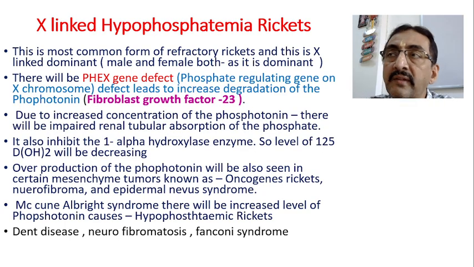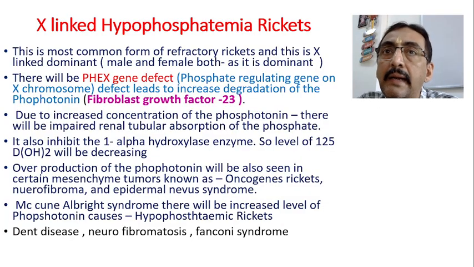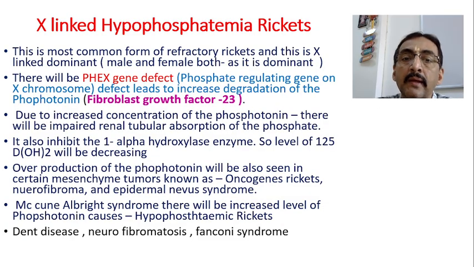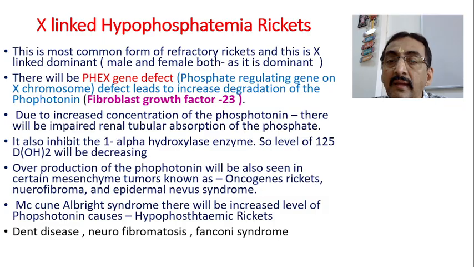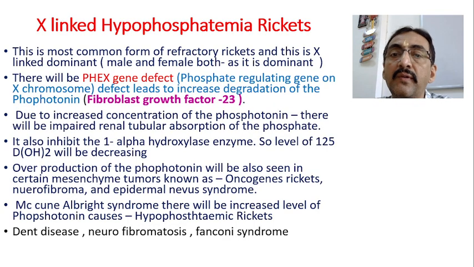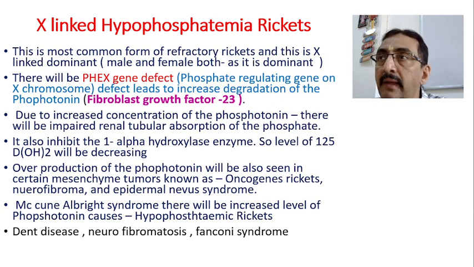Now the thing is, the absorption of phosphate in the renal tubules will be impaired because of this increased amount of fibroblast growth factor 23.